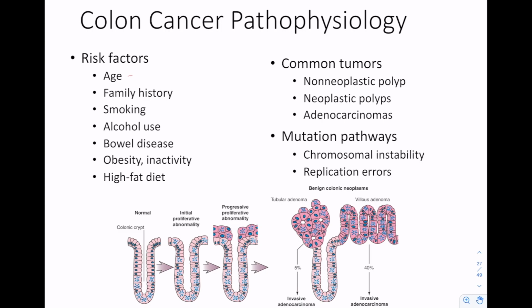Age. We see these more in older individuals, specifically males. People with family history, there are certain genes that can be inherited as a cause of this, gene mutations. Like the APC gene, which stands for the adenomatous polyposis coli gene. This is a tumor-suppressing gene,